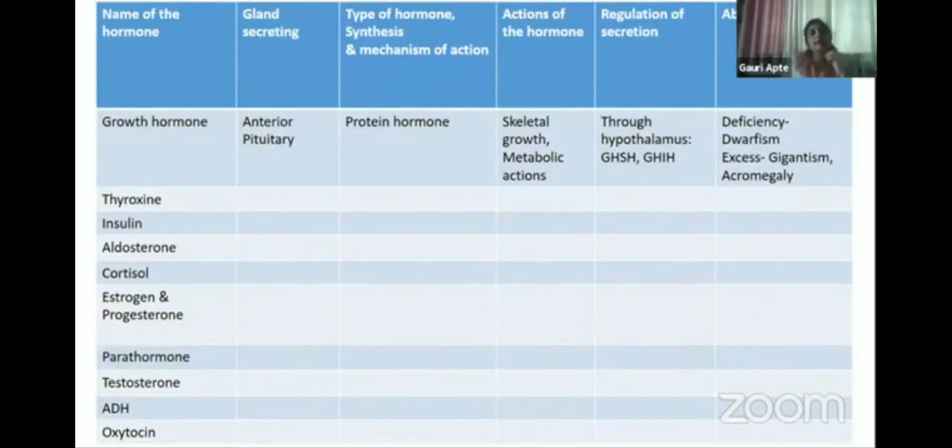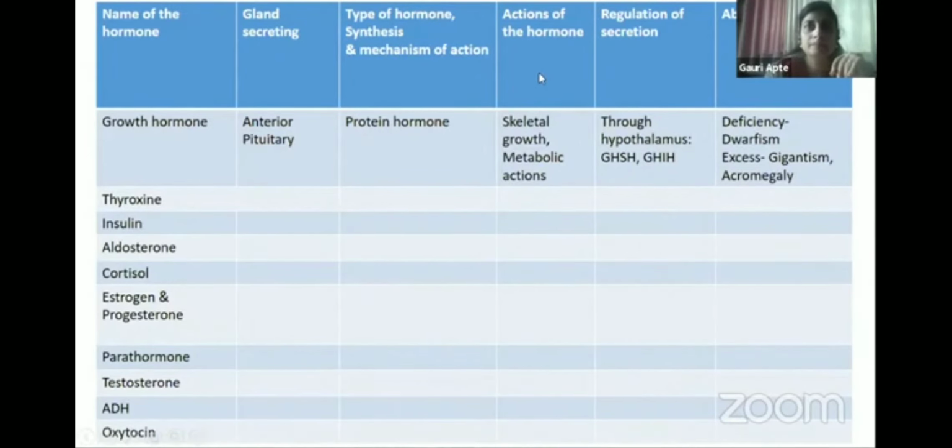So for studying endocrines, I suggest you make a table like this. Make a big chart and paste it in your room. Include the name of the hormone, the gland which is secreting the hormone, the type of the hormone, whether it is a protein or steroid hormone or amino acid derivative, and what is the mechanism depending on the type of hormone.